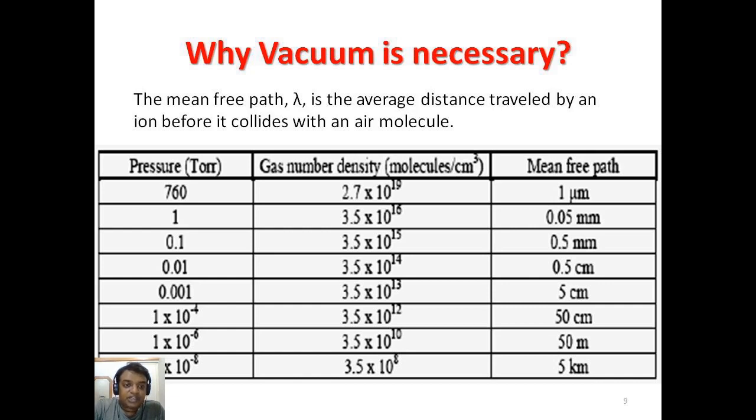So if the pressure increases, the gas number density increases and the mean free path decreases. Meanwhile, if the pressure decreases, the gas number density also decreases and the mean free path increases. So maintaining the pressure and the gas number density plays a very important role in determining the mean free path. If the mean free path increases, the separation will be that much more effective.